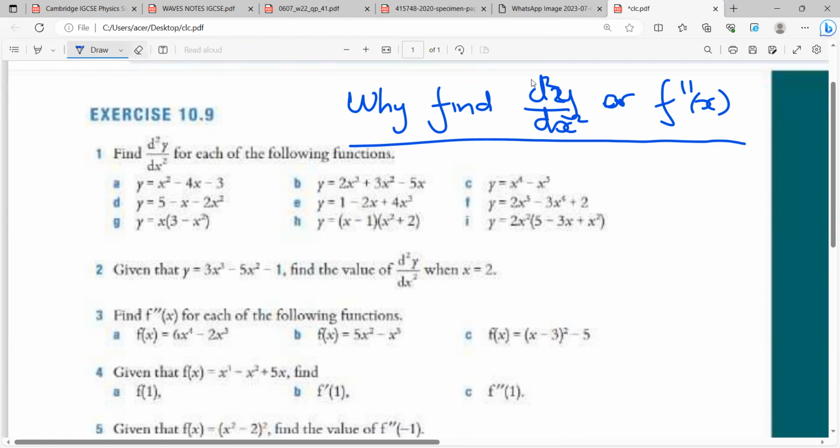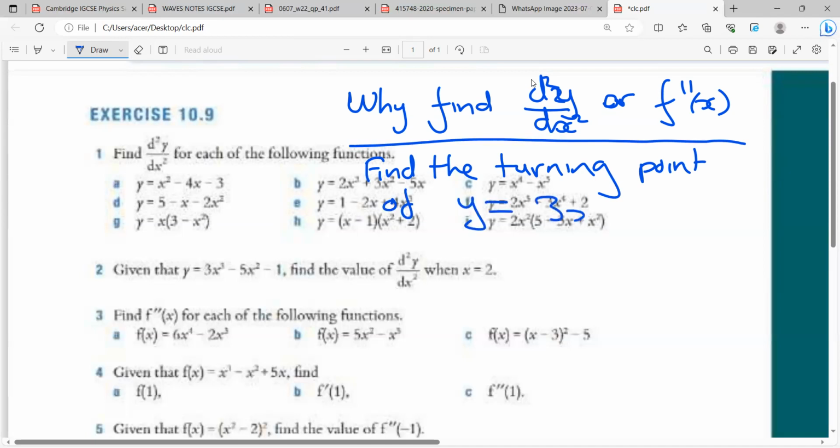Now, let's look at this. We're going to use a very simple function. So find the turning point of y equals 3x squared plus 4x. This is a quadratic equation.